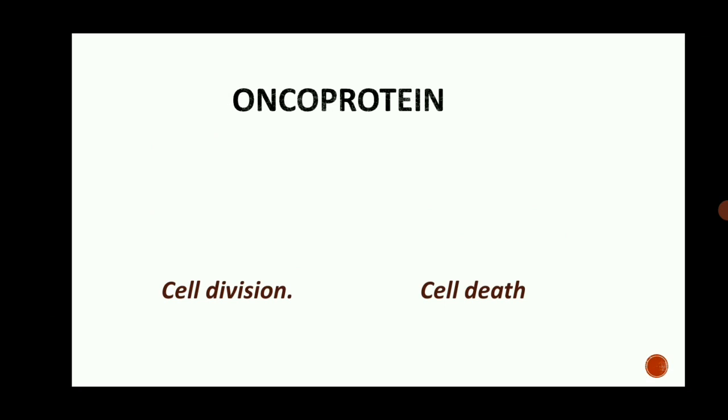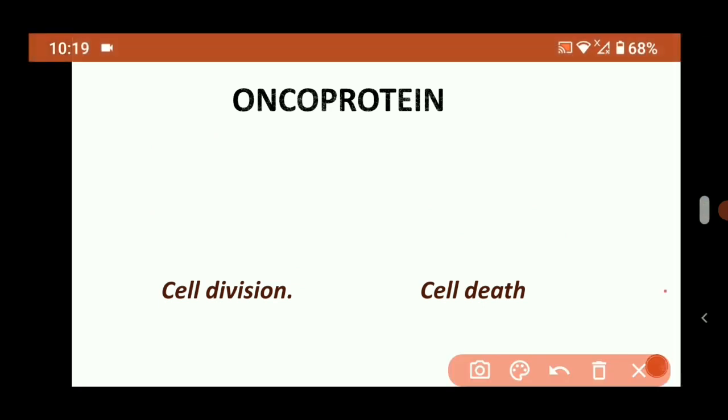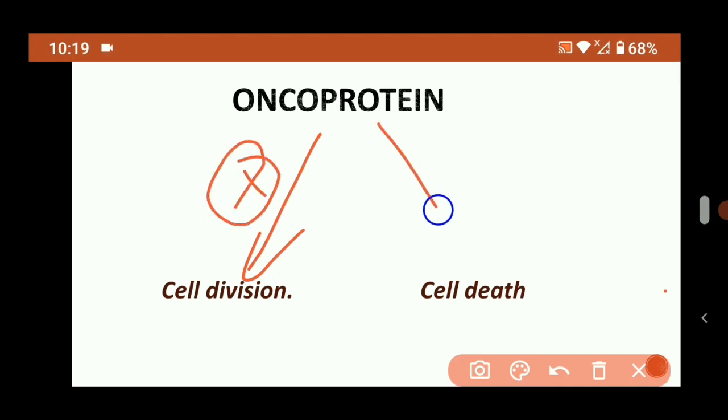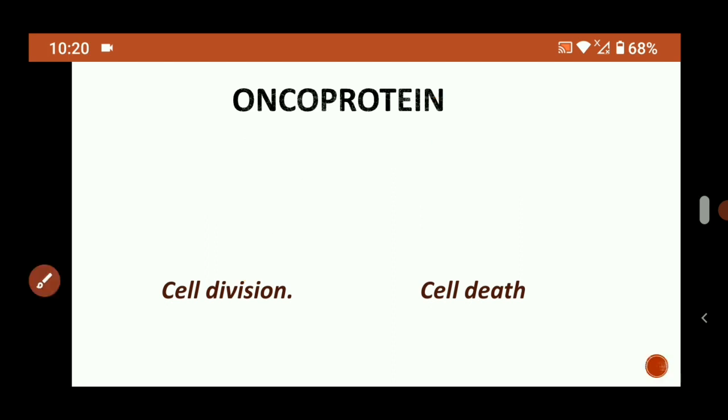Oncoprotein has two main functions. First, the oncoprotein induces cell division, and second, it inhibits cell death. Because of induced cell division, there is an excess and abnormal growth of cells, which causes cancer. In the opposite way, it inhibits cell death, and because cells do not die, there is an excess amount of these cells, which causes the cancer.